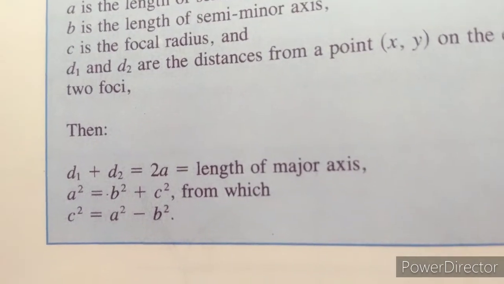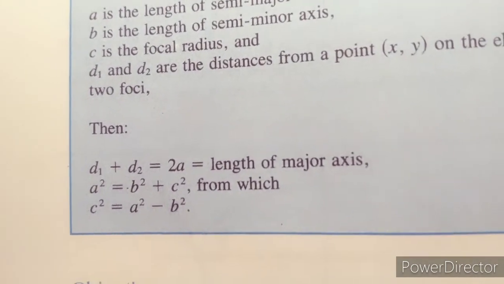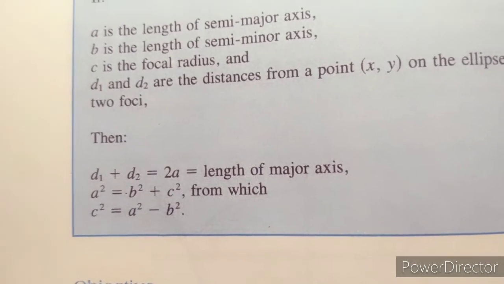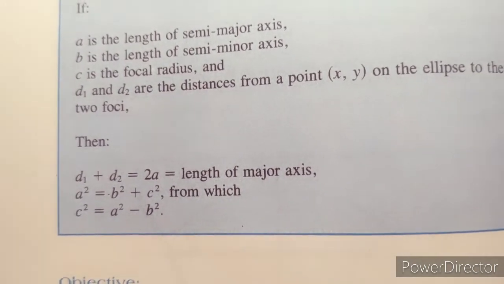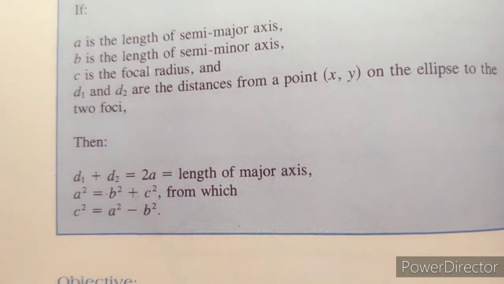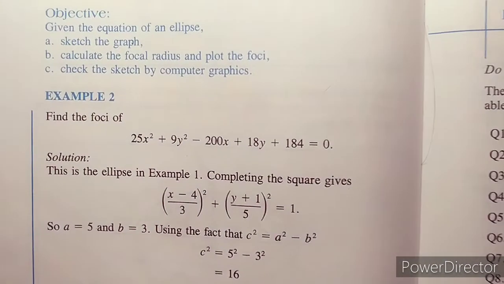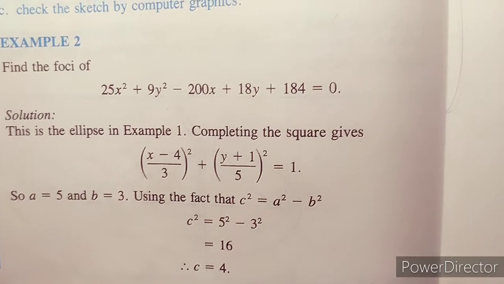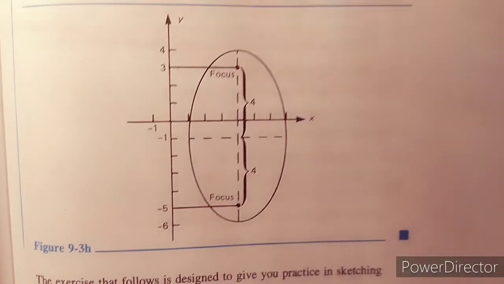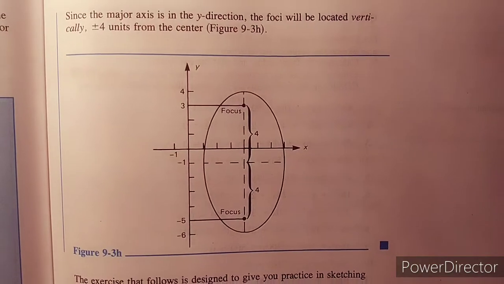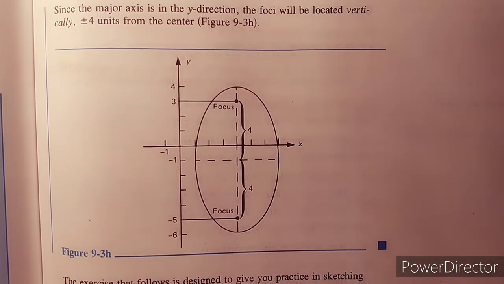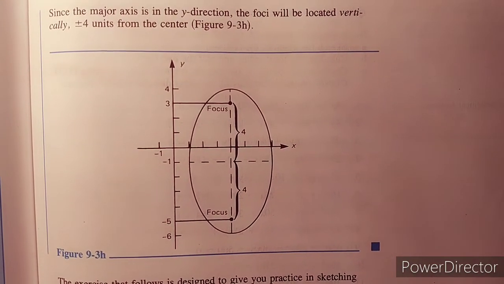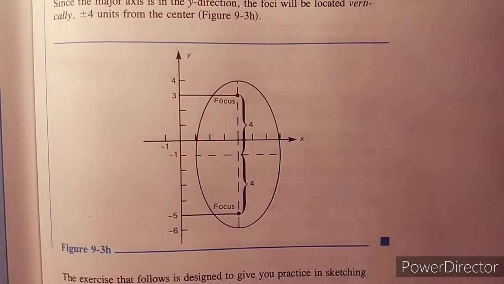And the other thing you have to keep in mind is that the foci, or focus points, will always be on the major axis. I think the examples in the book are very clear, so I want you to really read and learn how to find the focal radius if you know rx and ry.